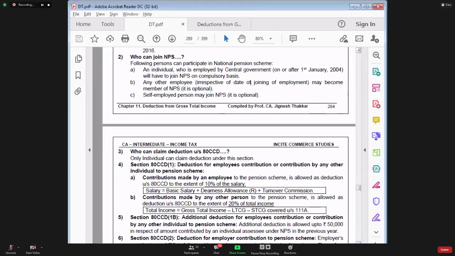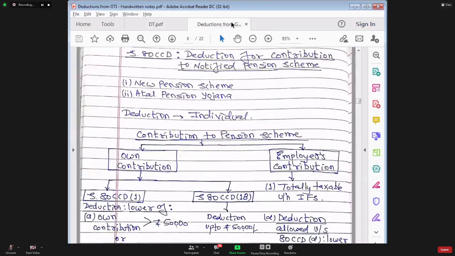Is that very, very clear? Yes? Okay. So now let us proceed to the handwritten notes.